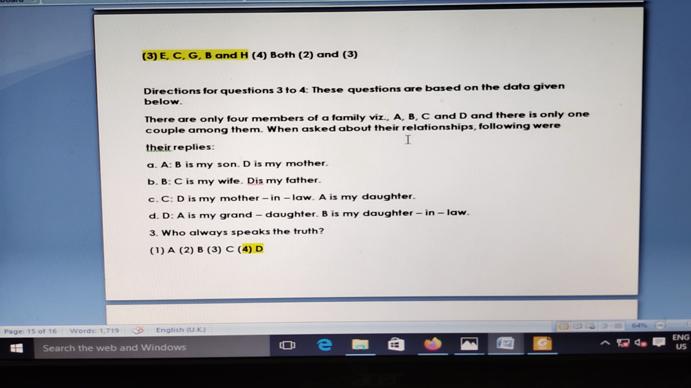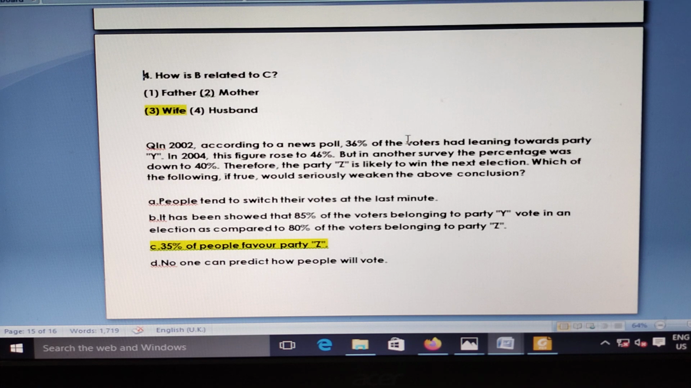D is telling: A is my granddaughter, B is my granddaughter-in-law. Here question number 4 is very clear. B's relation to C is the wife.